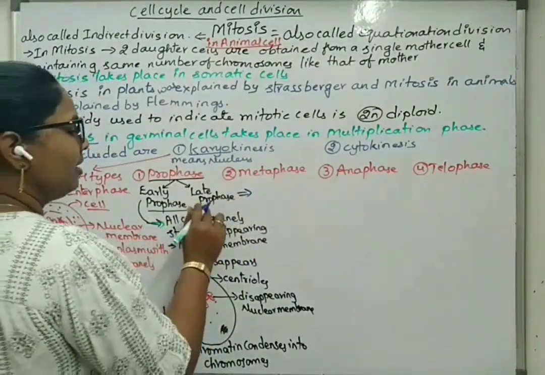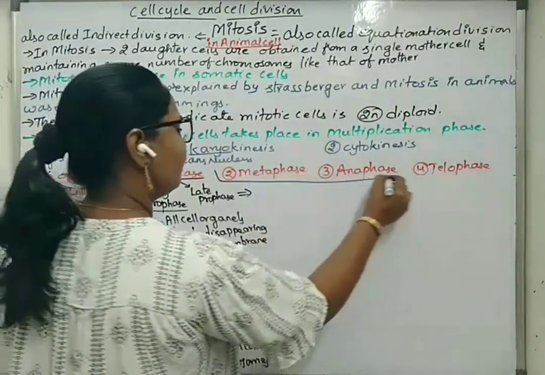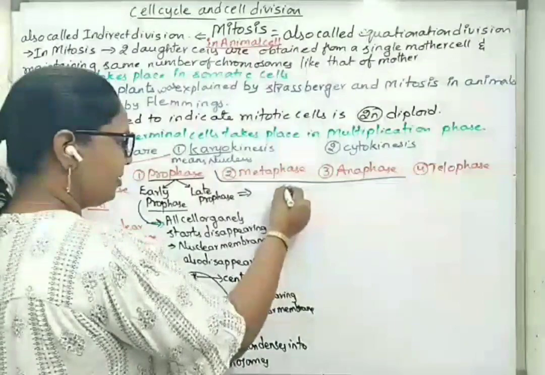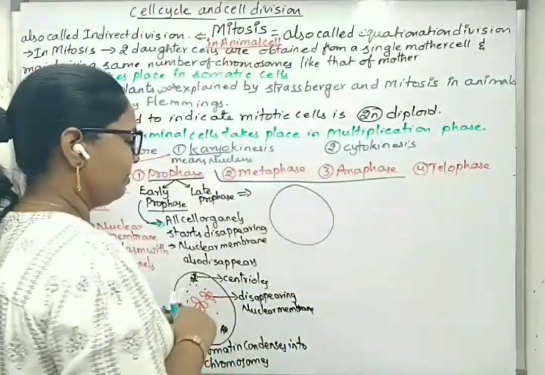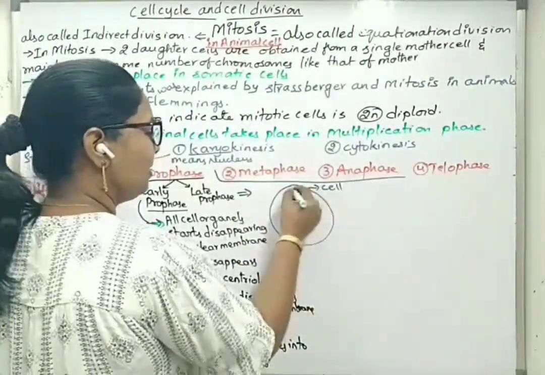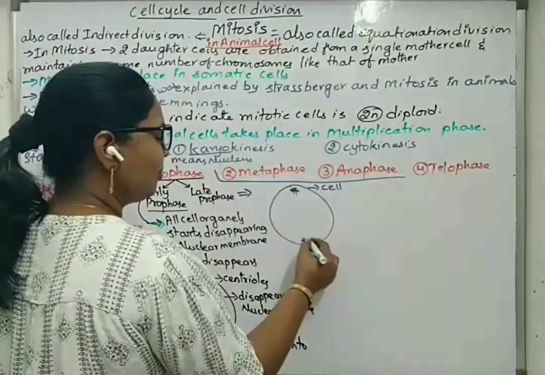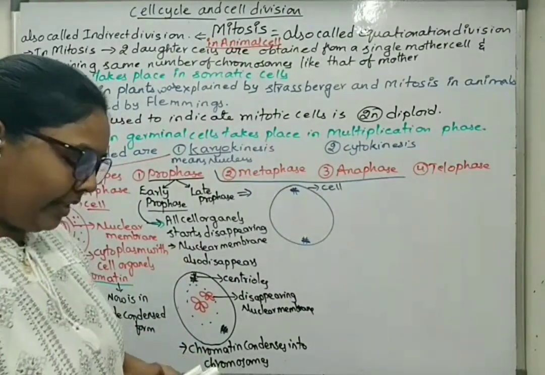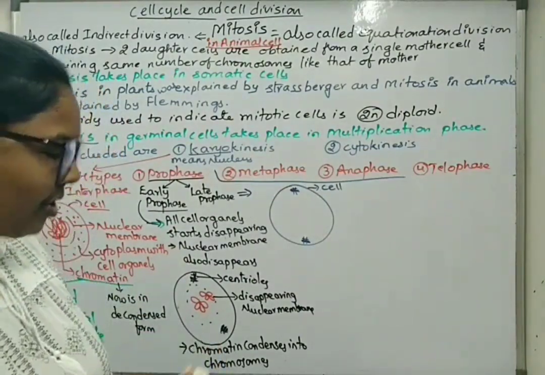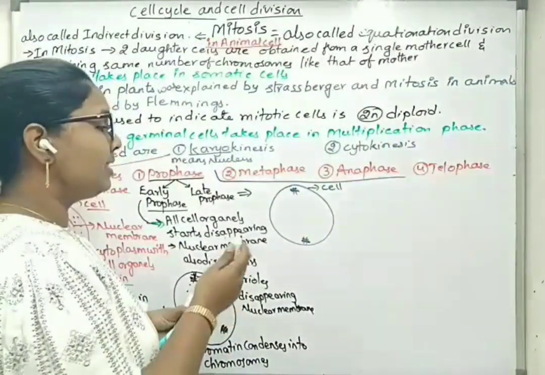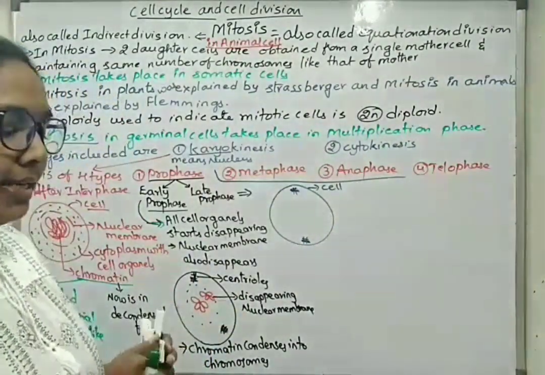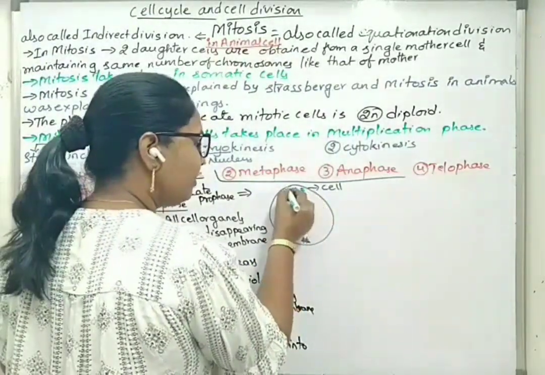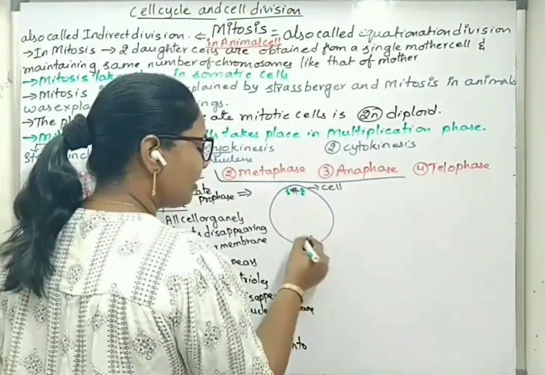Late prophase. In late prophase, here we have written about centrioles. This is the cell. Here will be centrioles, which are moved to opposite poles. Since we are discussing mitosis in an animal cell, if it is a plant cell we will not draw the extra structures like aster rays. What are aster rays? Aster rays will hold centrioles at opposite poles. So there will be some gathering of aster rays.